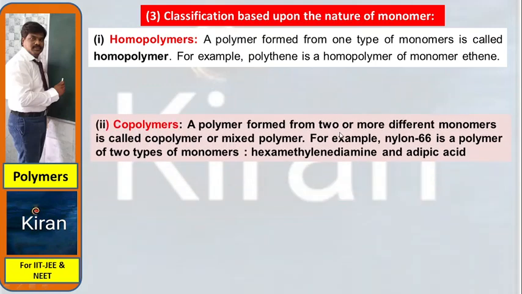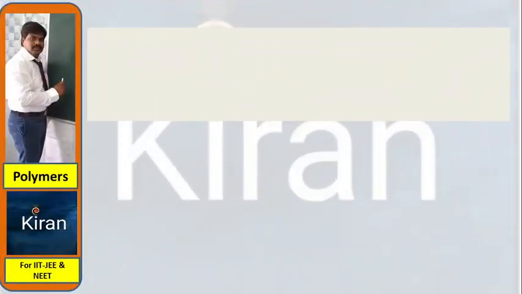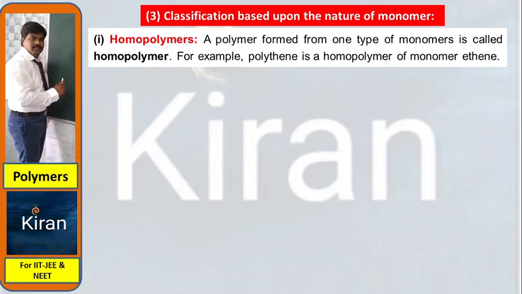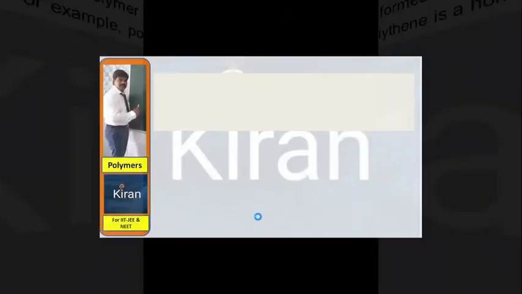And copolymers: a polymer formed from two or more different monomers is called a copolymer or mixed polymer. For example, nylon 6,6 is a copolymer of two types of monomers, hexamethylene diamine and adipic acid.